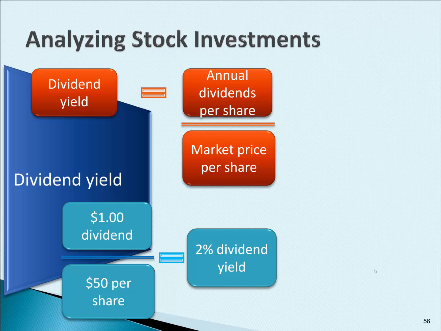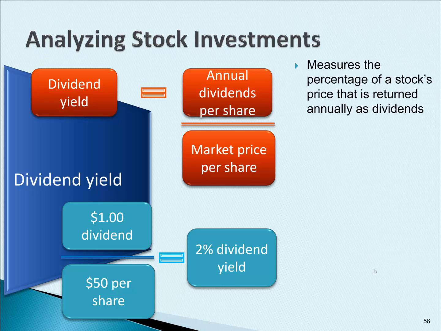So that means if you invest $100 into that stock, everything else being equal, you're going to get $2 of dividends or 2% return per year. Now, that doesn't include the price of the stock going up and down. That's just talking about the dividends. So this measures the percentage of a stock's price that is returned annually as dividends.